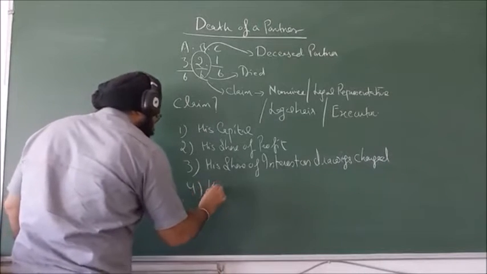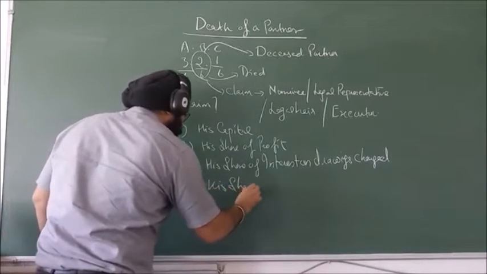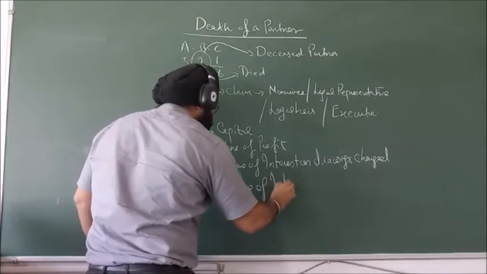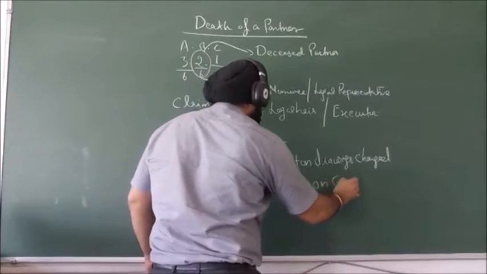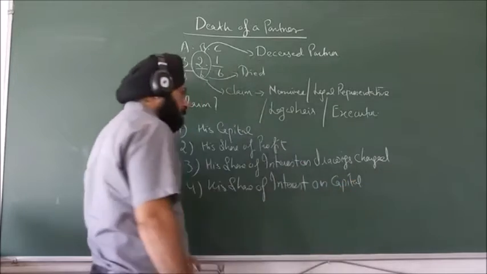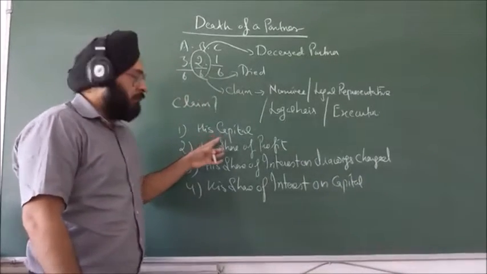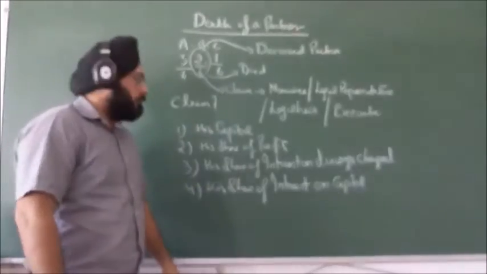Then his share of interest on capital. If he contributed the capital, he must be getting interest on it. Right?